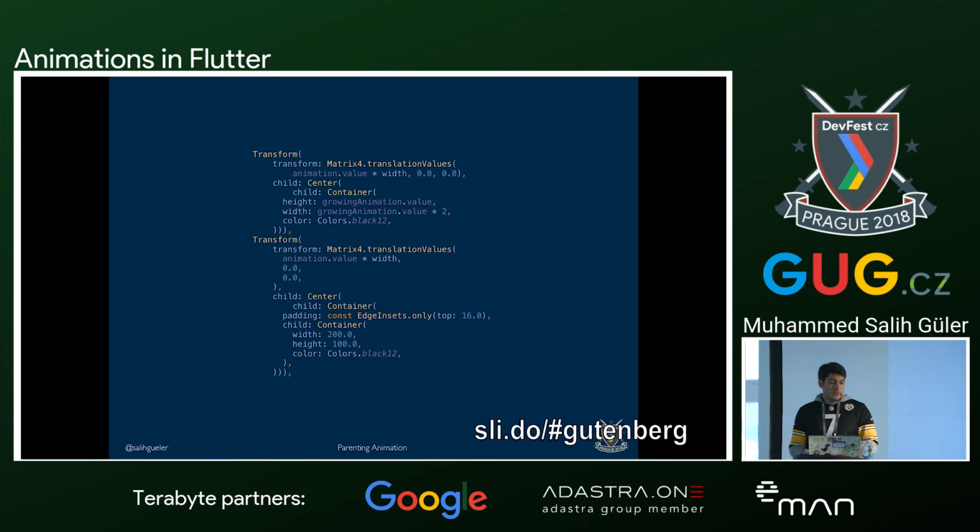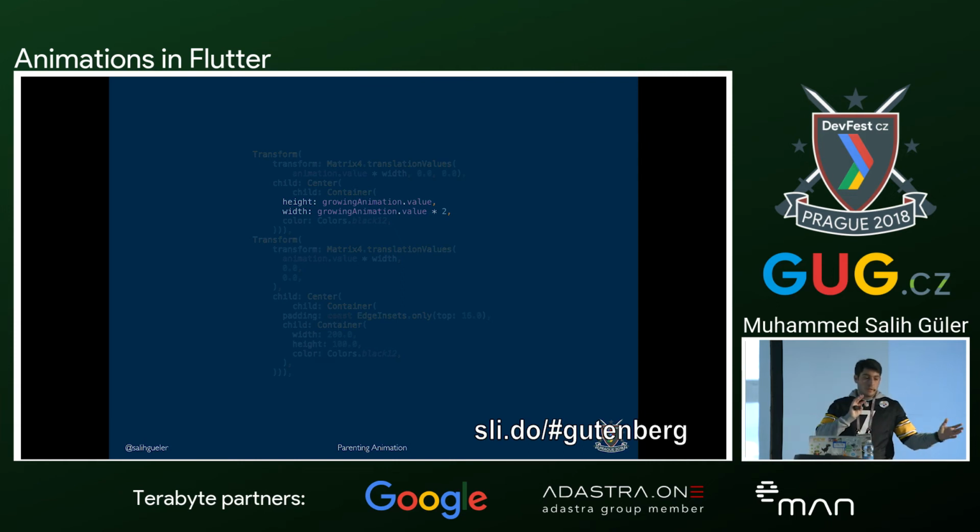What we are going to do here is delete the third one that uses the late animation. Then we will have two widgets, and we will be changing the height of one, and it will be 100. And the first one will be using the growing animation value that we provided from our tween. So in the meantime, it will be changing its height and width.